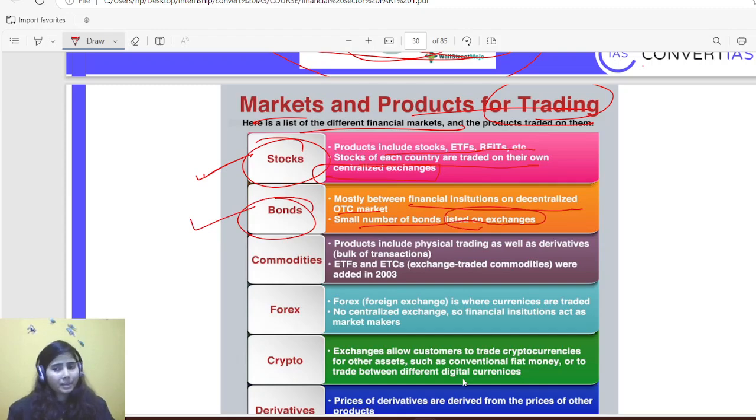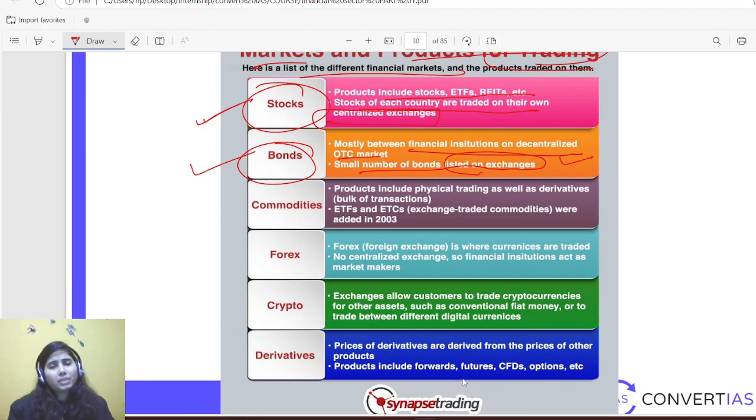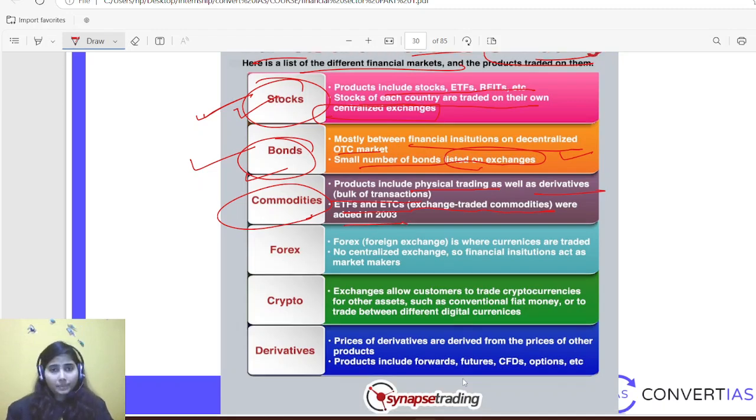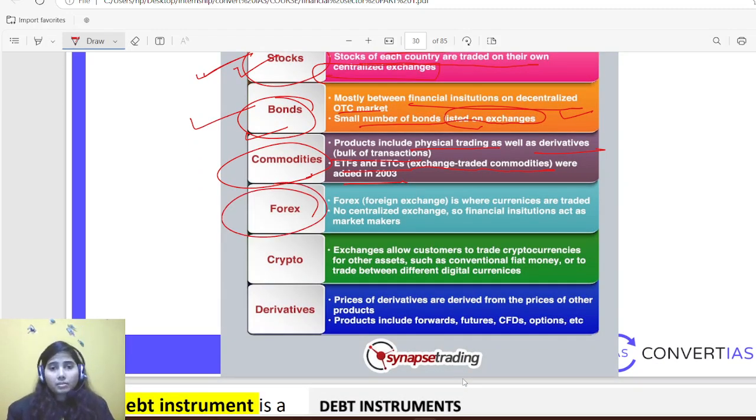Then bonds, which I have already explained, are mostly traded between financial institutions on the decentralized OTC market, with a small number of bonds listed on exchange. That is a factual aspect, you can ignore it, but try to understand the meaning: what is stock, what is bond, what is commodities? Products include physical trading as well as derivatives, bulk or transaction. ETF or ETC, exchange traded commodities, were added in 2003. Then forex I have already explained.